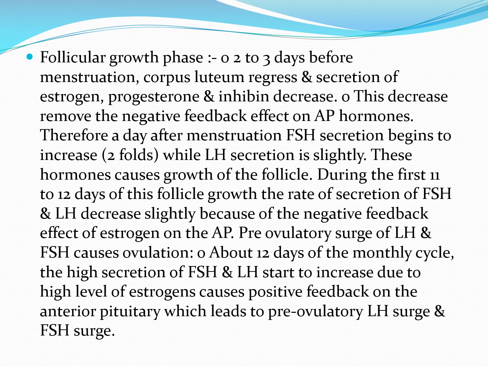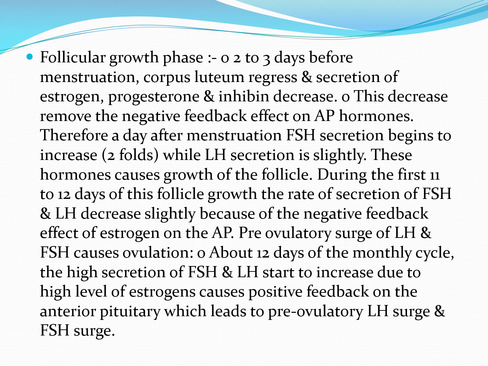Now, with the removal of the negative feedback effect on the anterior pituitary, a day before the menstruation the FSH secretion begins to increase while LH secretion is slightly increased. When the negative feedback effect is removed, the FSH is secreted in larger amounts, although LH is also secreted, but at this moment in smaller amounts.